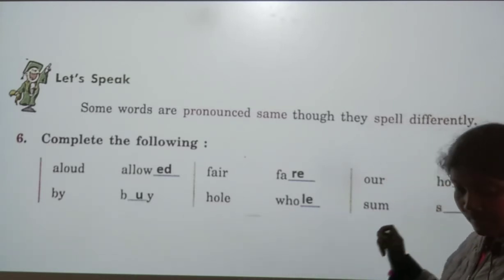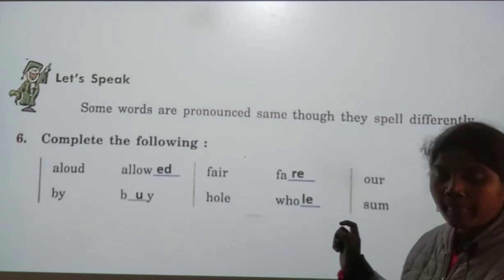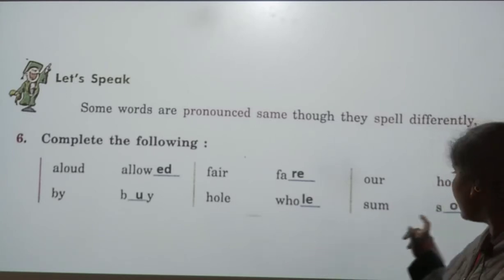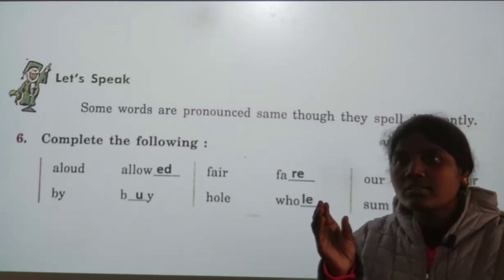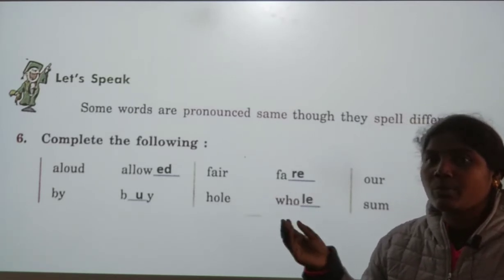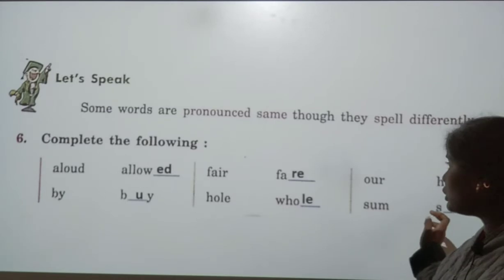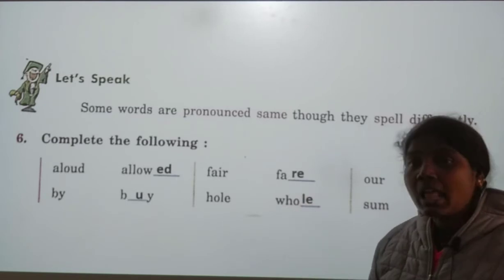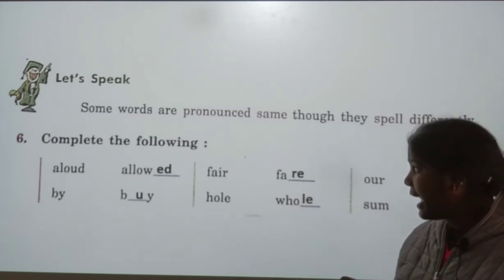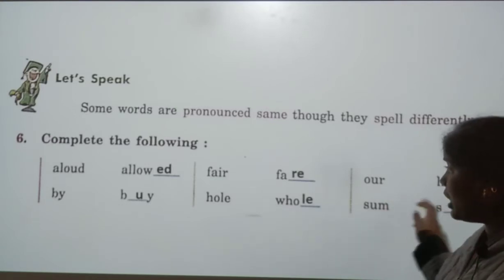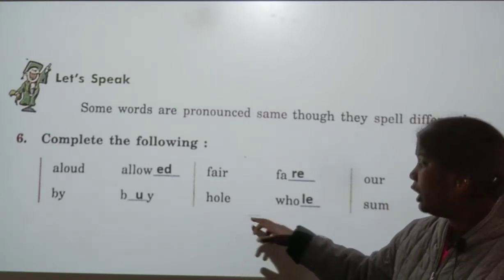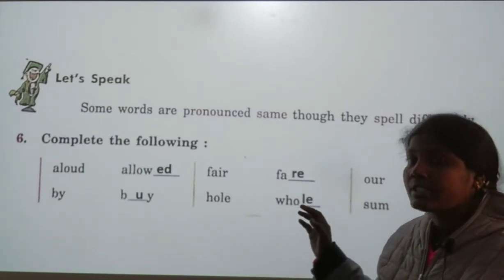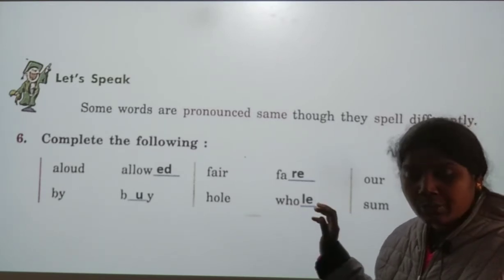And sum. Maths sum, isn't it? You just solve the sum. Okay, and some means some, you just bring some water, quantity, we are talking about quantity. So, okay, now just once again read the words. First one is allowed, aloud, fair, fare, hour, our, by, buy, whole, hole, some, and sum. If you have time, please practice these words at home.